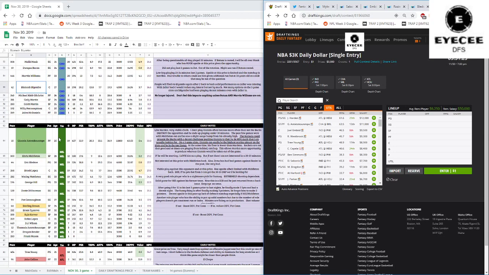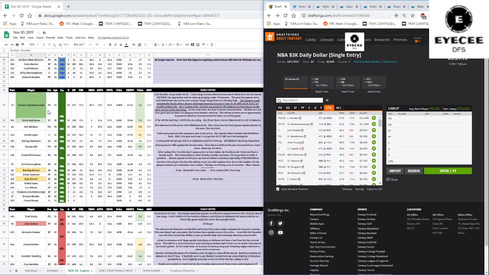But again, Giannis is someone I'm definitely playing tonight, and he's going to be in a lot of my lineups. But I'm also going to be playing Harden. It's between the two, and depending on how value opens up, I might play both, but it's very hard to get to both, especially at these salaries.